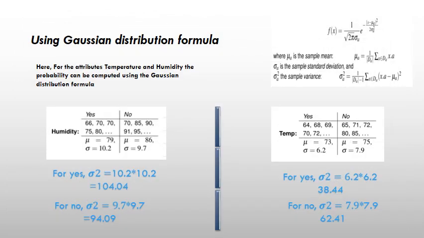Now the problem is to calculate the probabilities for our continuous variables. So we can assume a certain form of probability distribution for a continuous variable. Usually Gaussian distribution is chosen to represent the class conditional probability, and the formula for it is here. So to calculate temperature and humidity, we need the Gaussian distribution formula.